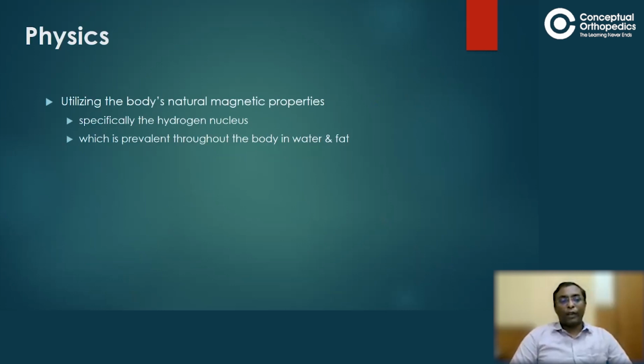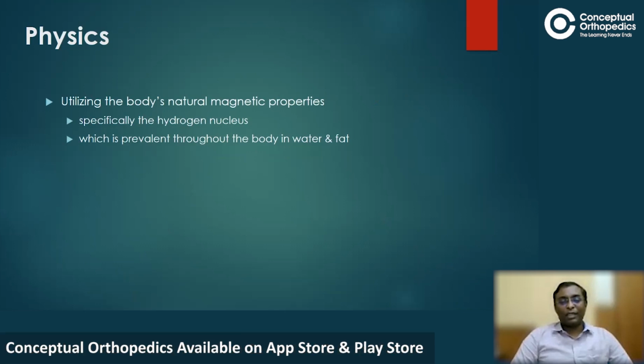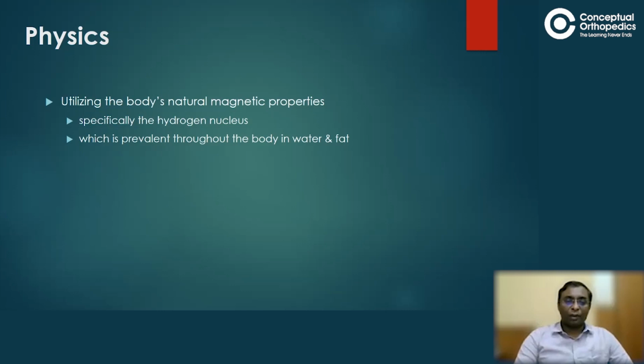Coming to the physics of MRI, the body has natural magnetic properties, mainly due to the hydrogen nucleus. This is prevalent in the body in water and fat. This is the gist, and this much is sufficient. Don't try to learn too much about neutrons, electrons, protons. It's not required for us. It's for the radiology people. For us, the basics is this much. It is more than sufficient. What we have to learn is what are the changes which we have to identify.